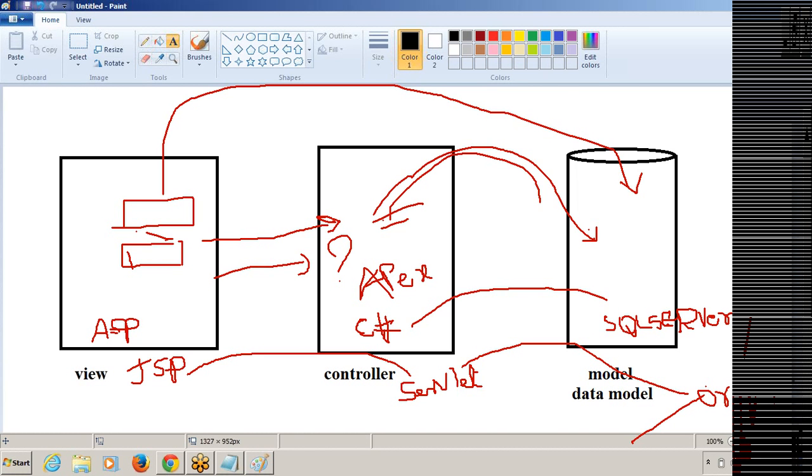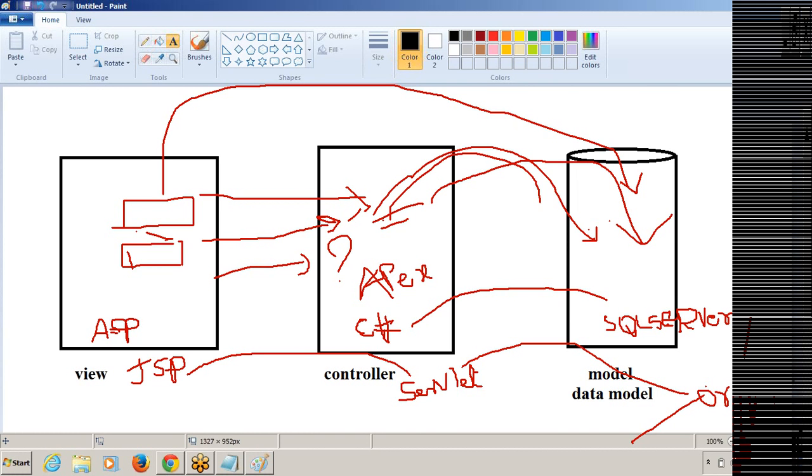So the view part is where the user is entering the data or sending the request. The data will be taken into the controller part. Here in the controller we perform some operations on the data, and then the data is stored into the model part.